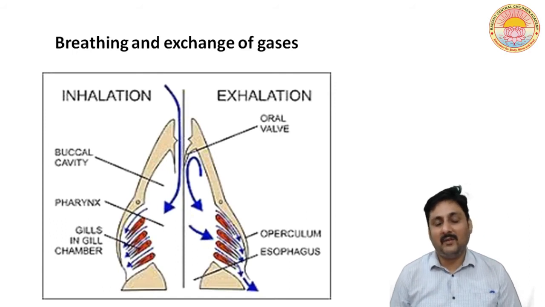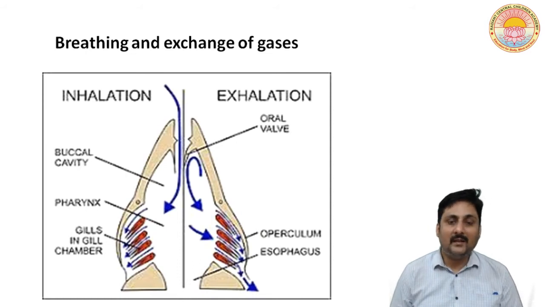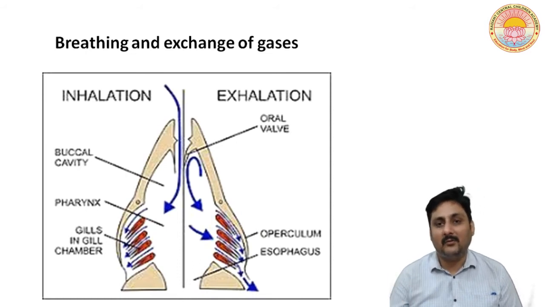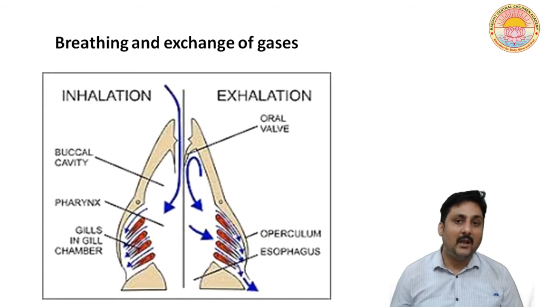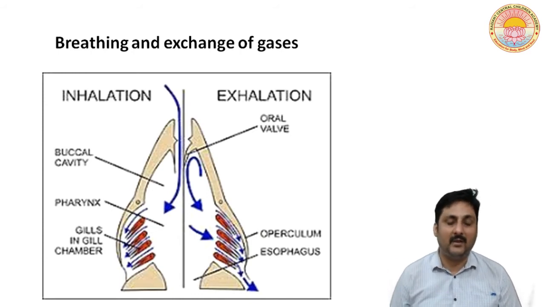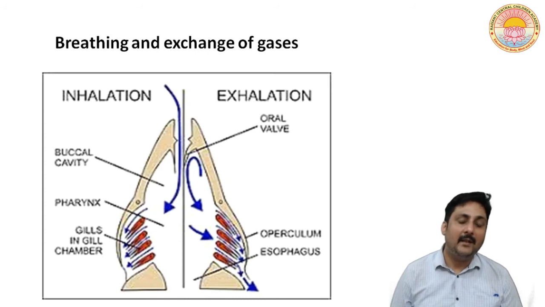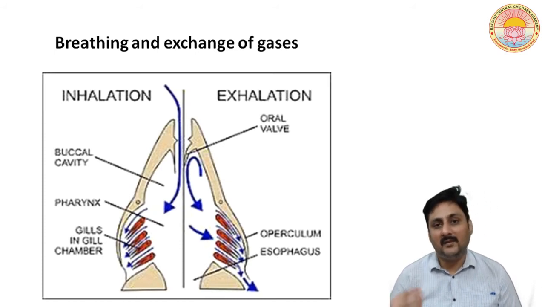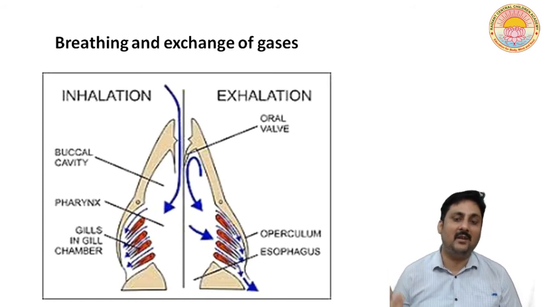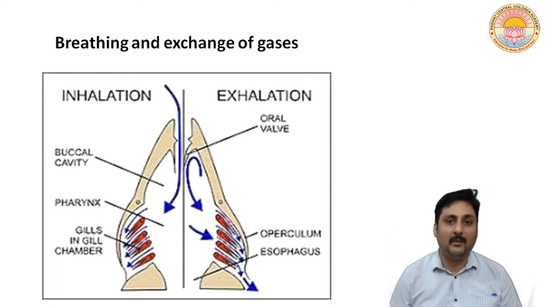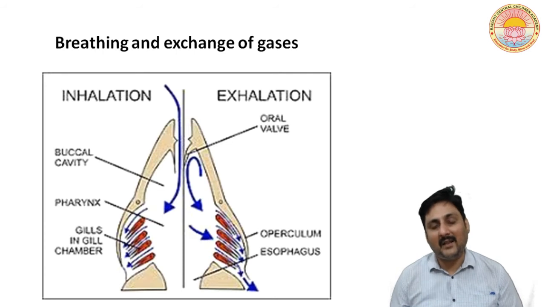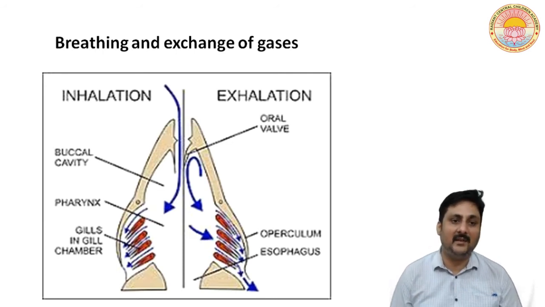Breathing and exchange of gases means we all know that carbon dioxide is liberated outside by our body because it is produced in the body. It is produced after the oxidation of the food, and oxygen is required at that particular time. That is the reason why oxygen is required by the body, and carbon dioxide has to be liberated outside from the body, and because of that exchange of gases is very necessary.